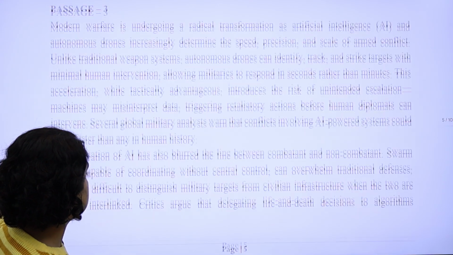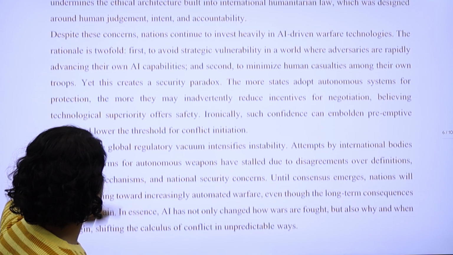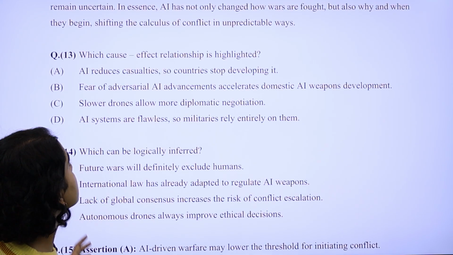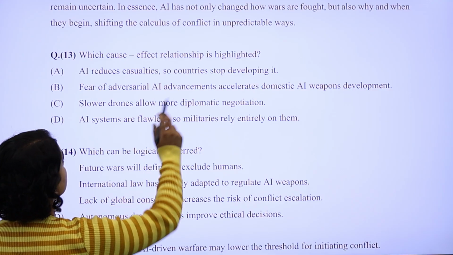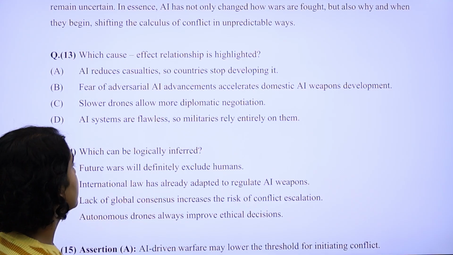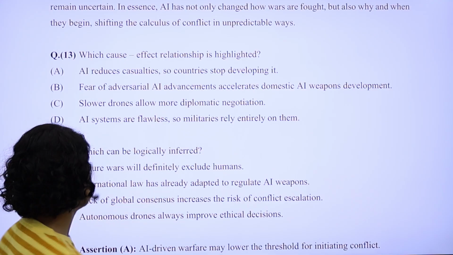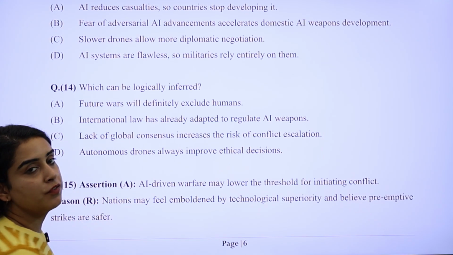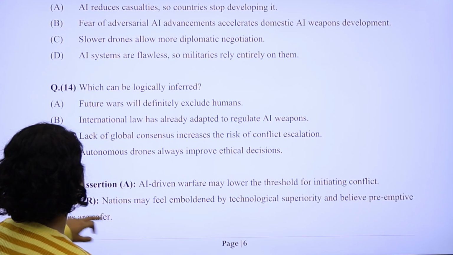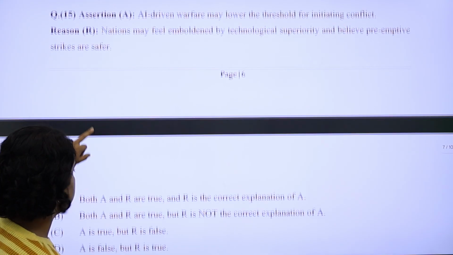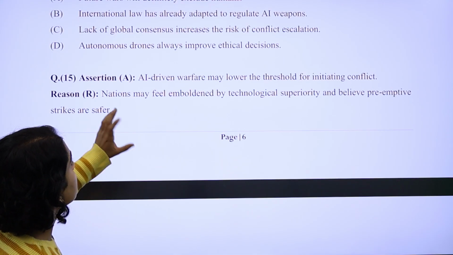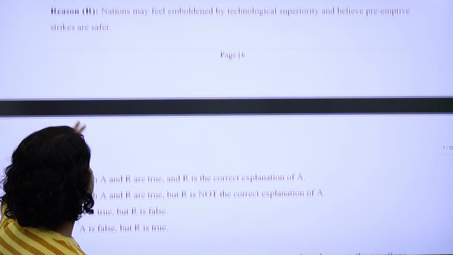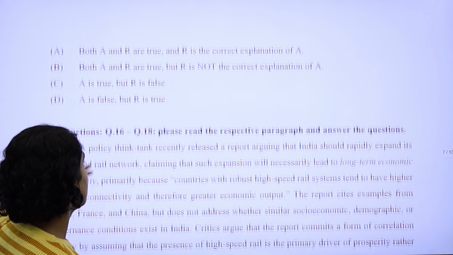Now, in the third passage, if we go to the questions directly, first is a cause-effect relationship question, which you can very easily deduce from the passage. Second question is logical inference. You have to find the logic from the passage, right? Third is an assertion reasoning based question. Statements have been taken from the passage only, and then you have to find if the assertion is well reasoned or not.